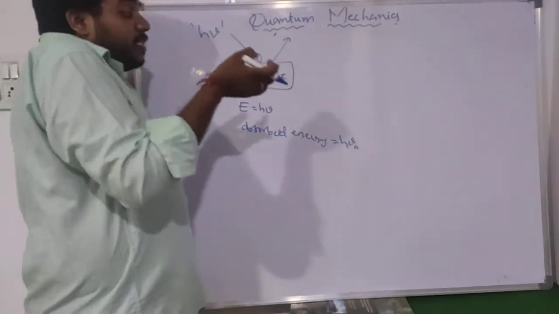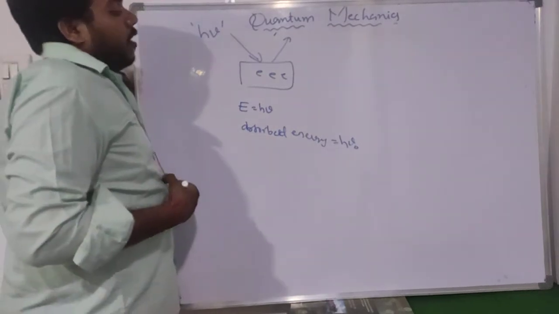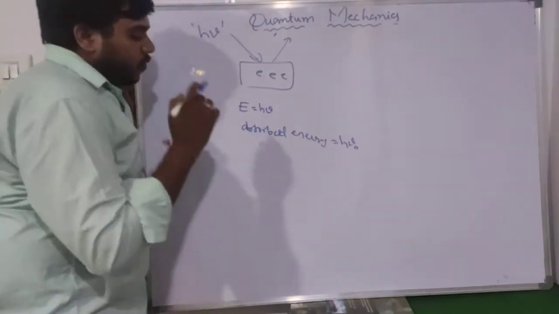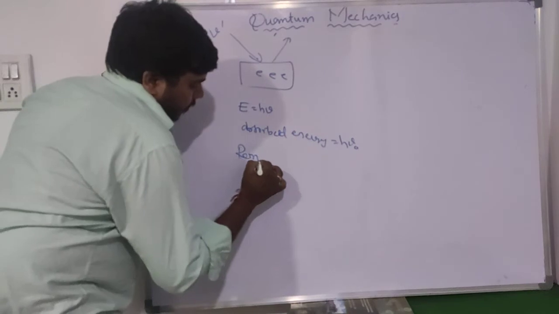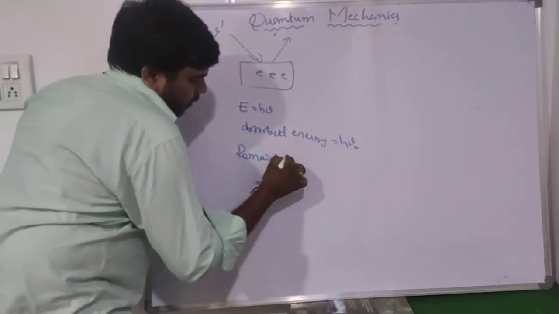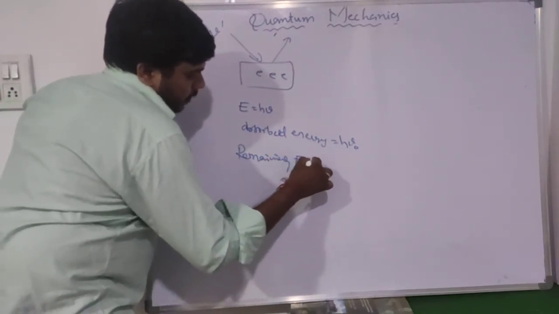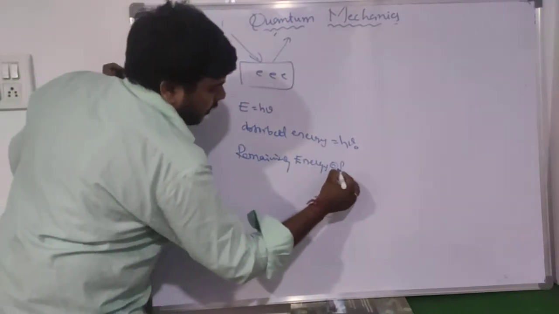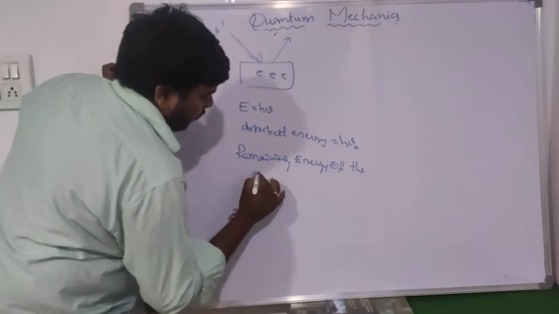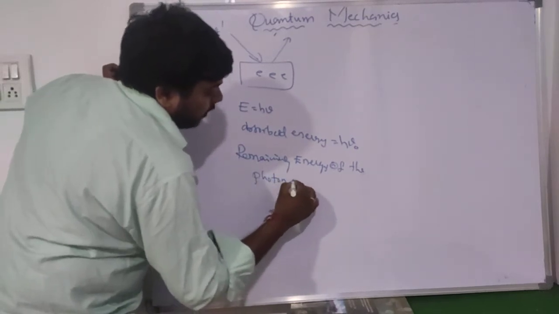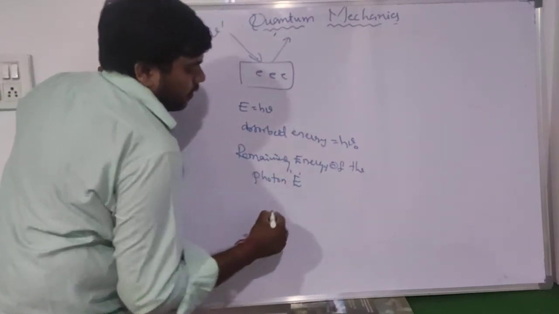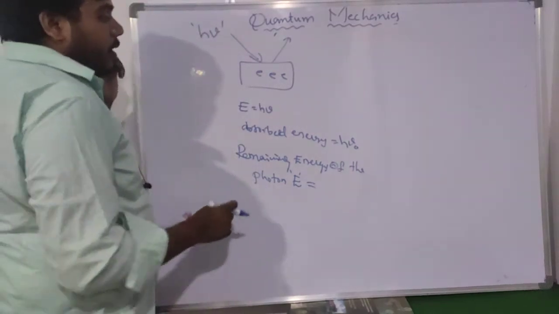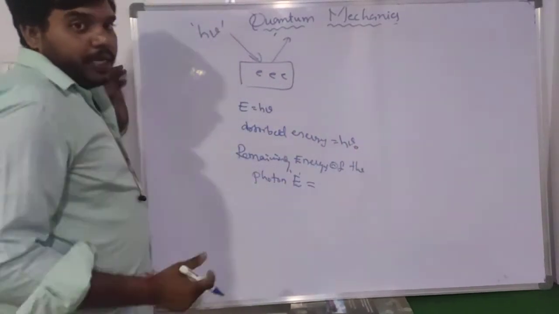Then how much energy remains for the photon? The remaining energy of the photon E is equal to the total energy minus the absorbed energy.